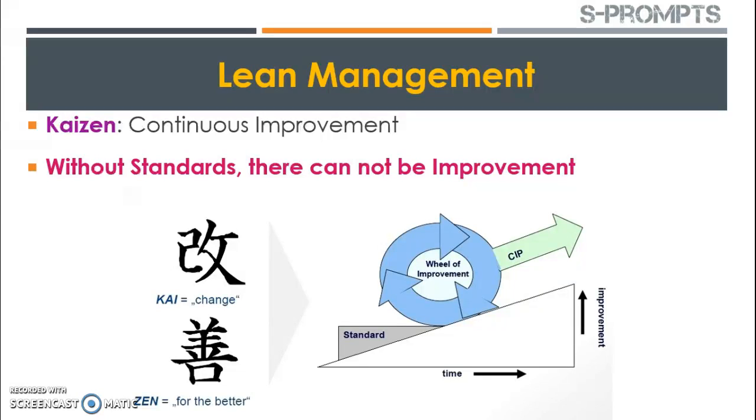Kaizen is what? Simply nothing but continuous improvement, because quality is always a moving target. Whatever quality the company has provided to the customer, the next time the company should always try to increase the quality of the product further. And this is possible only if the companies are practicing Kaizen, that is continuous improvement. Kai is change and Zen is for the betterment.